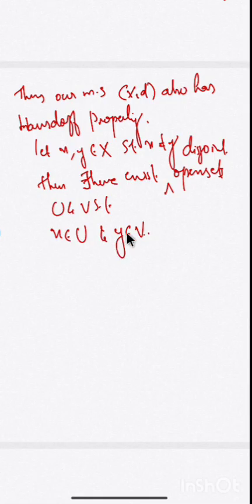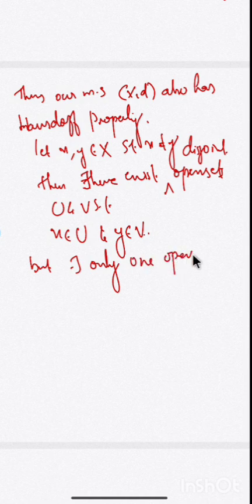So we can consider only one open set from this metric space to contain elements, and we can't find two disjoint open sets simultaneously, so this metric space fails to have this property. There exists only one non-empty open set.